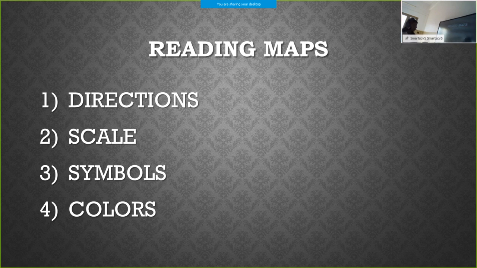Next, colors. The colors represent various things. Green represents greenery, like vegetation. Brown represents land masses, then blue for water bodies. So, reading maps, very important: directions, scale, symbols, colors.